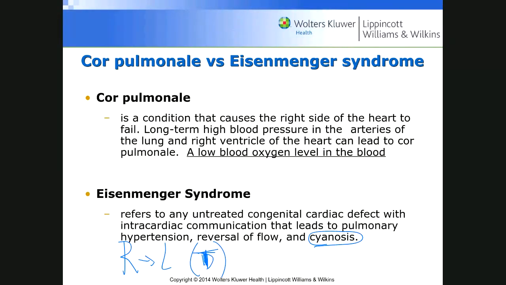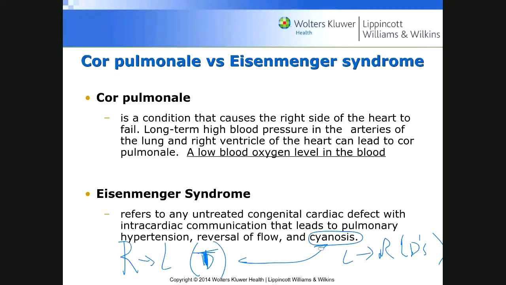Okay. Now, the left to right shunt is often related to the ductus arteriosus, atrial septal defect, or ventricular septal defect, right? Here is left to right. And the right to left is the three T's: tetralogy of Fallot, transposition of the vessels, or truncus arteriosus. Okay, that's the 3 T's, and they are associated with cyanosis.